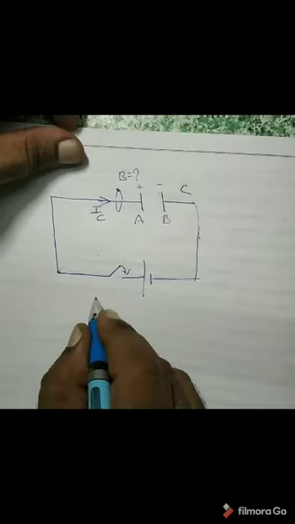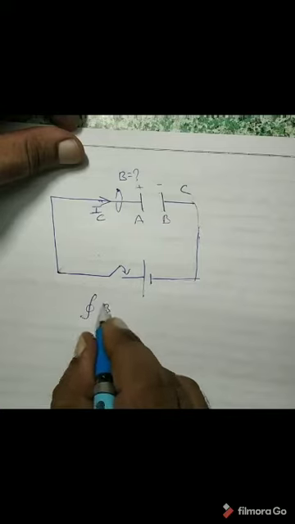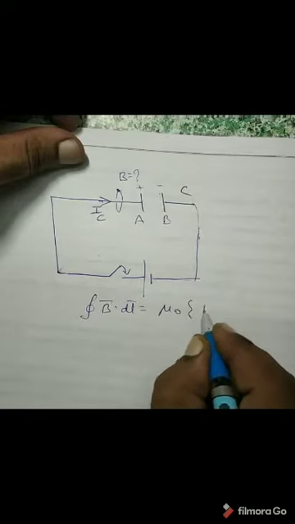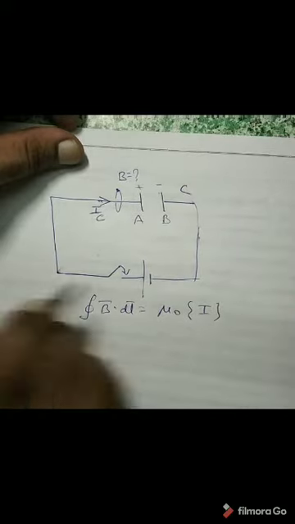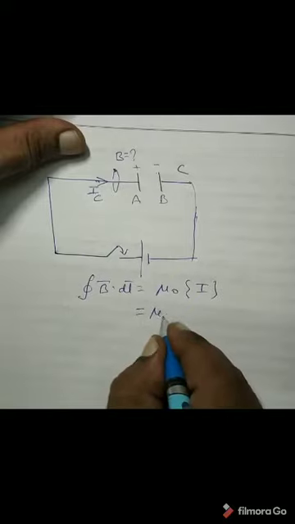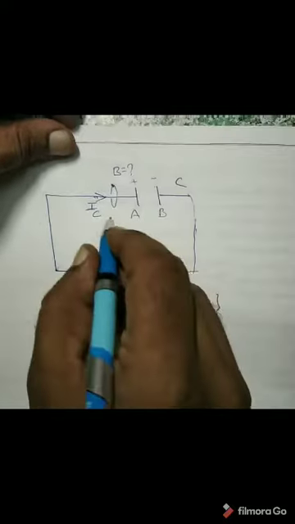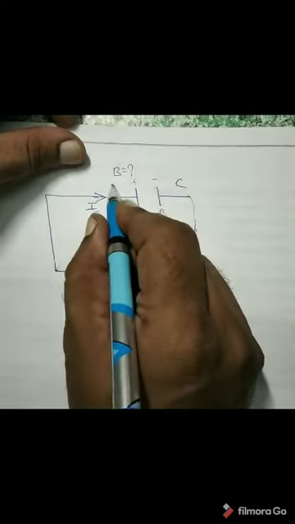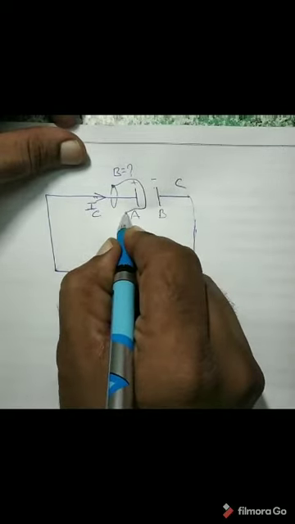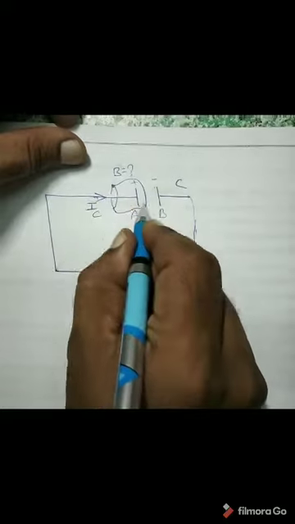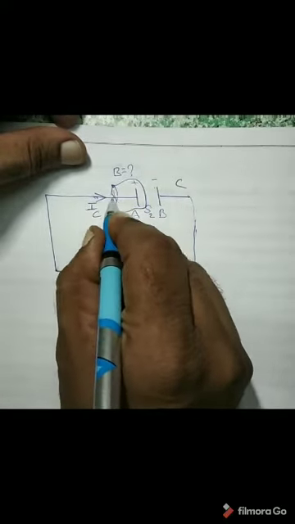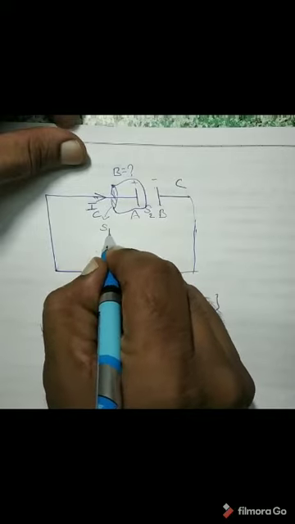What is Ampere's circuital law? Integral B bar dot dl bar is equal to mu 0 times the current which is threading the Amperian loop. Now here current means what? He has imagined two surfaces. One surface is like this, which he is calling S2 surface. And another surface is this, which he is calling S1 surface.